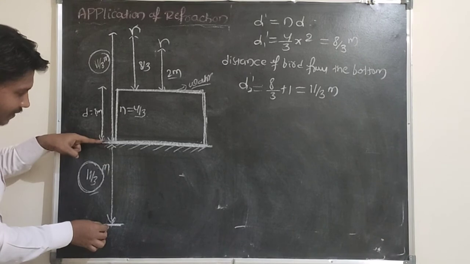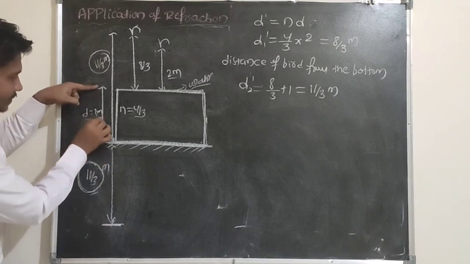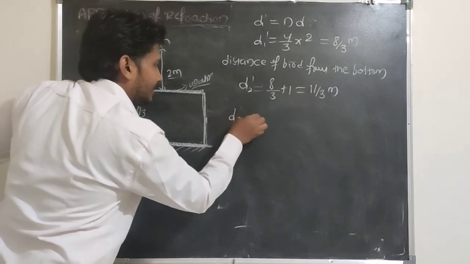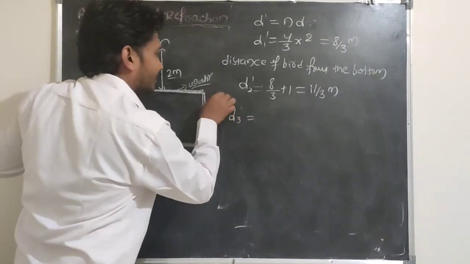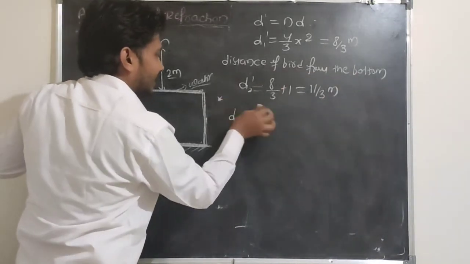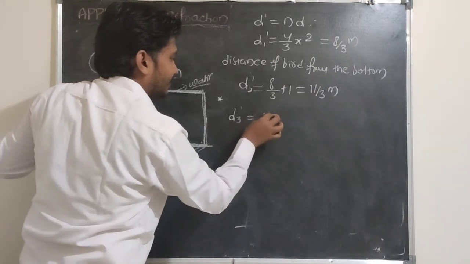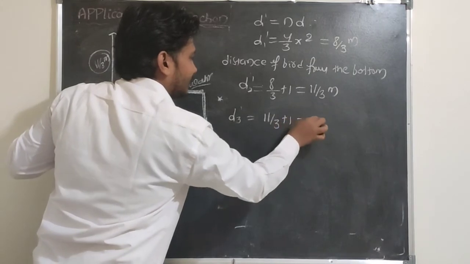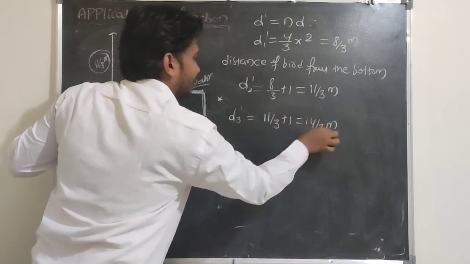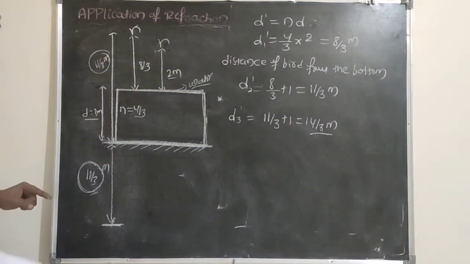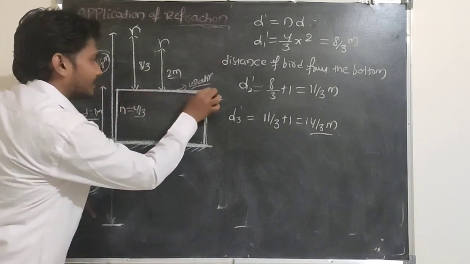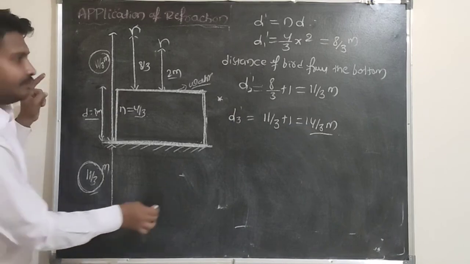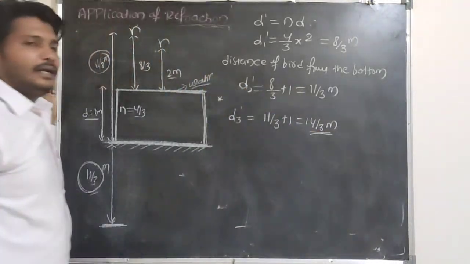This height is 11 by 3 and this one is 1 meter here. So D3 dash is equal to, in this second case, 11 by 3 plus 1. So that is 14 by 3 meter here. So from the water surface to this virtual object, the total distance is 14 by 3 meter.